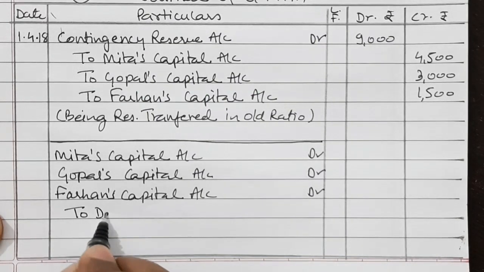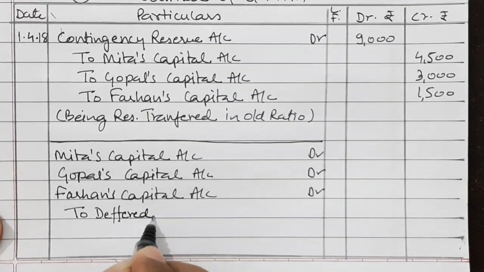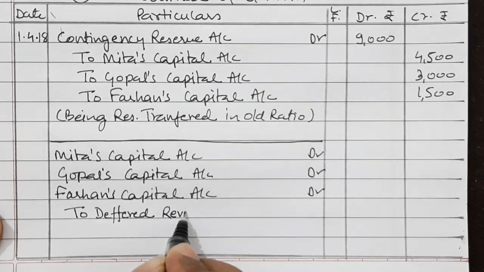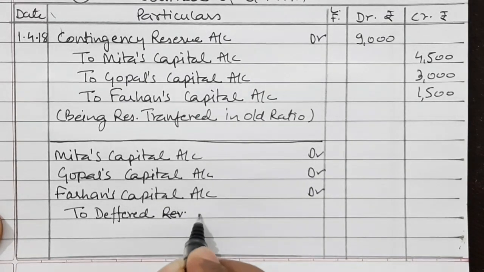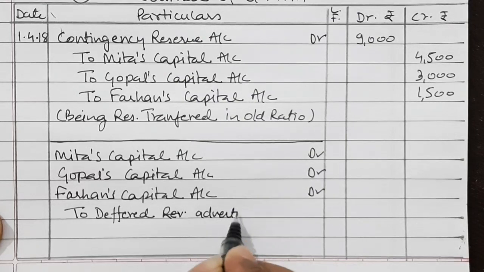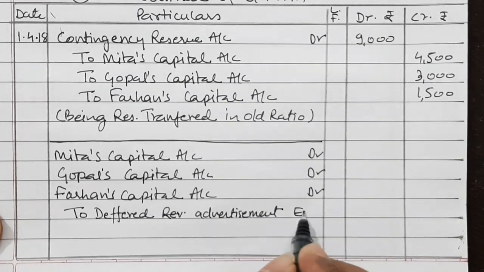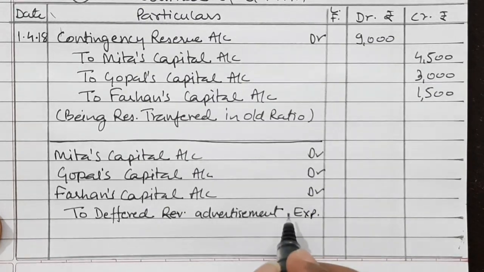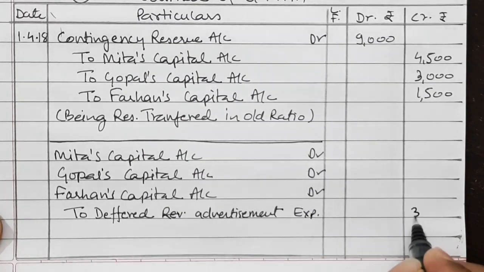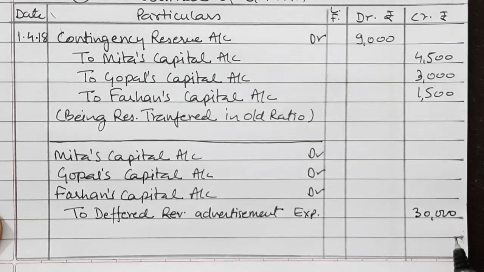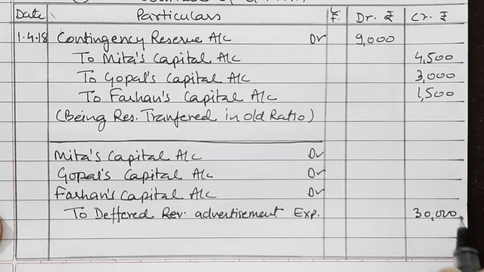To deferred advertisement expenditure, and this expenditure is for 30,000, and their old ratio is, we know, 3:2:1.